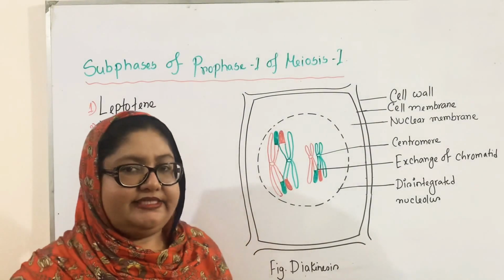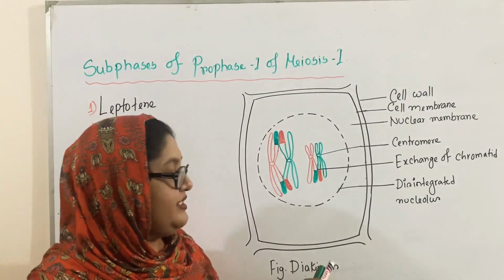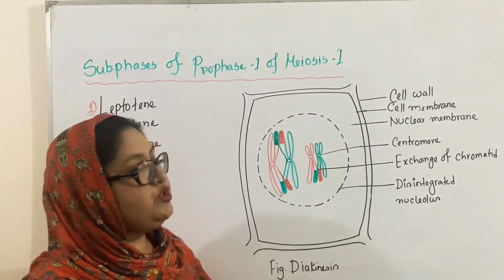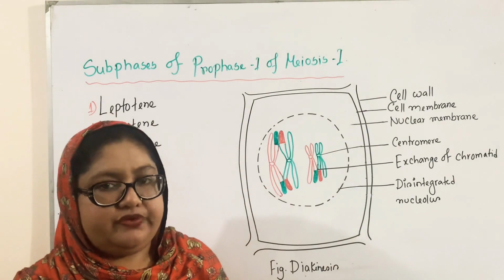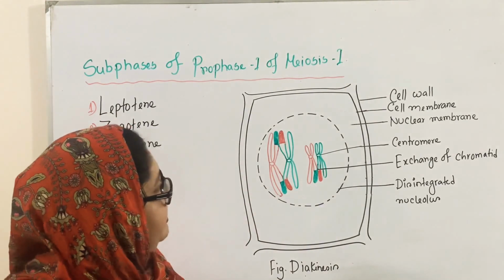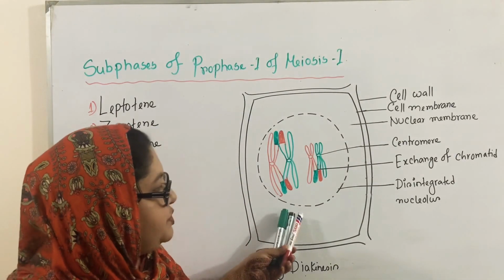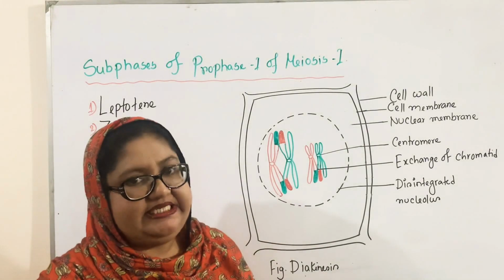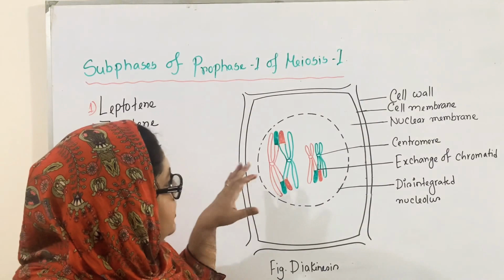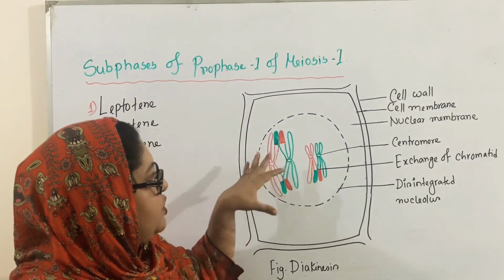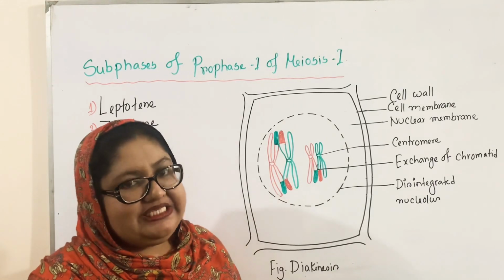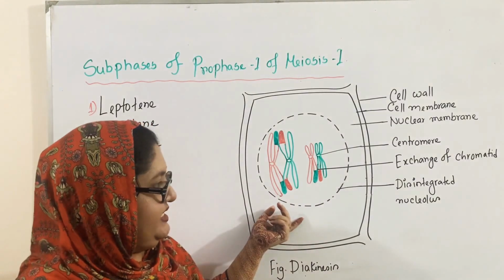Now, diakinesis. Dia means across and kinesis means arrangement. During this stage, the chromosomes become more condensed and thicker. The nuclear membrane starts to disappear. The nucleolus is already disintegrated. The matrix is deposited on the chromosome. That is why the separation of the chromosome is invisible during this stage.